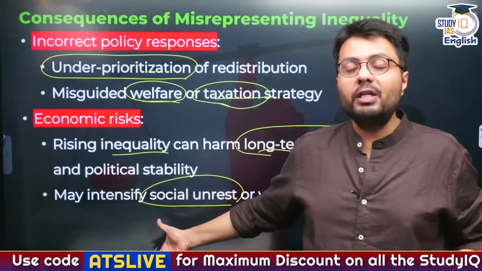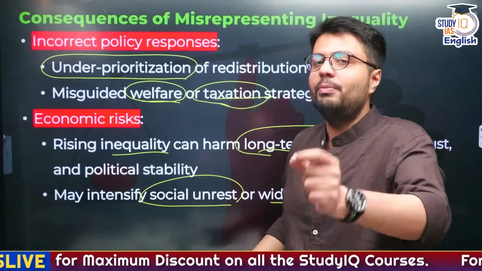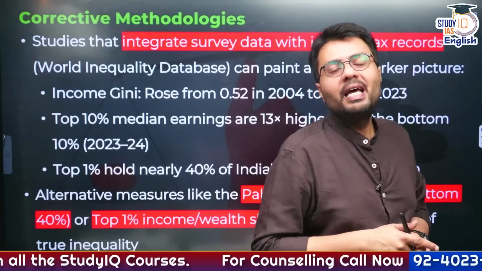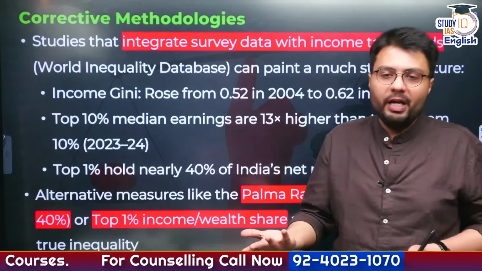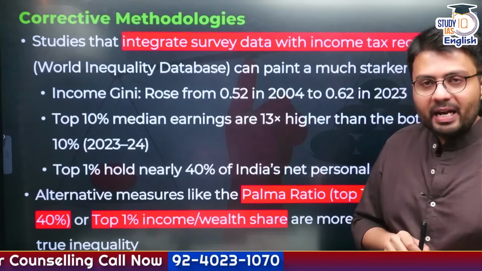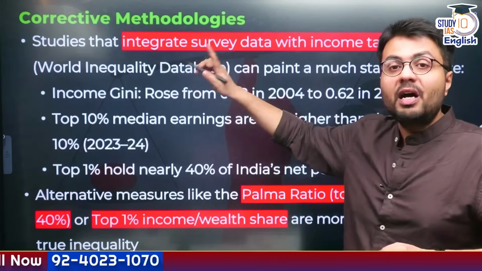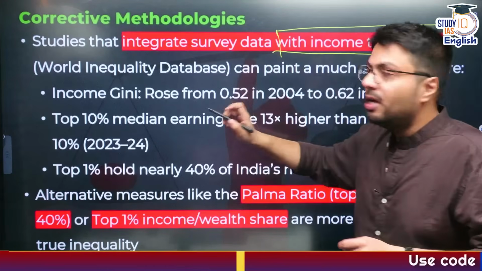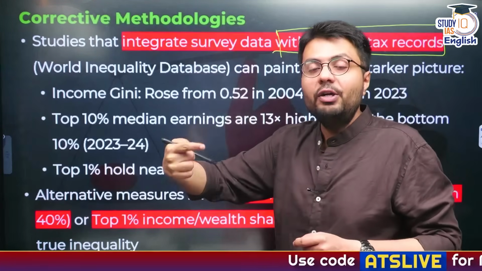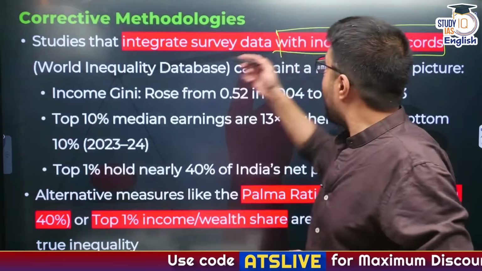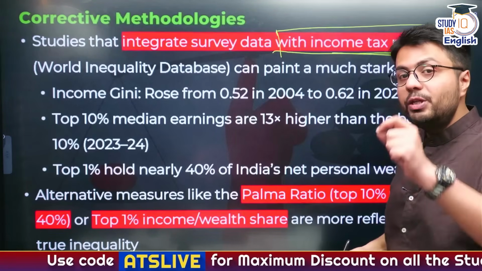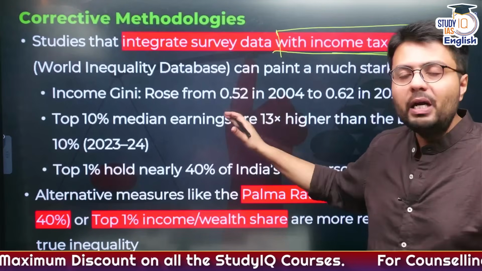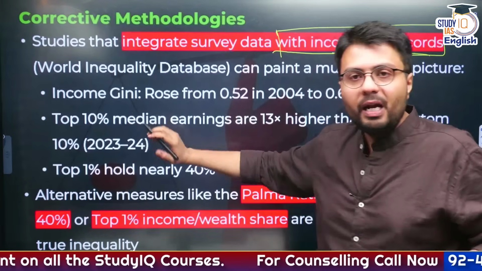So these are the consequences that happen if you don't estimate inequality properly. Now, the best part is how you can improve the calculation of inequality. Many studies have highlighted that you need to integrate such consumption surveys also with the income tax records, because first, consumption surveys will highlight how much people are consuming, and income tax records will highlight how much people are earning. And based on these data, you can actually improve your income Gini coefficient, and it will show that